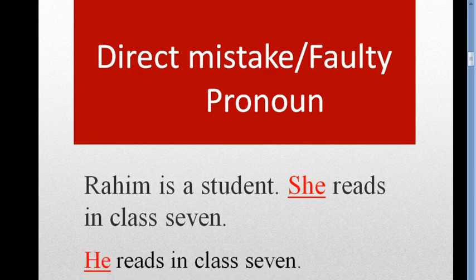In the case of a male noun, I have used a female pronoun. This is wrong. So these types of mistakes are called direct mistake or faulty pronoun. Remember, direct mistakes occur in case of number, gender, person, possessives, etc.